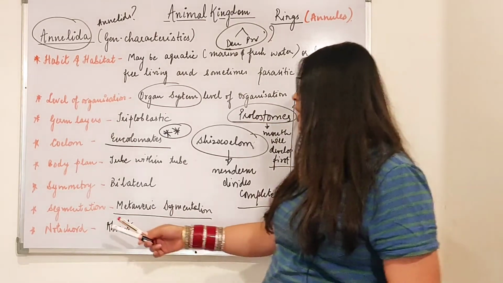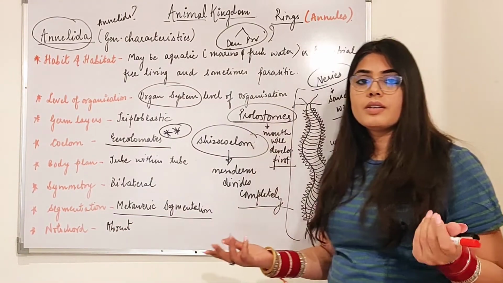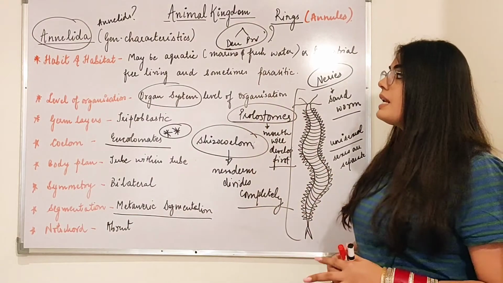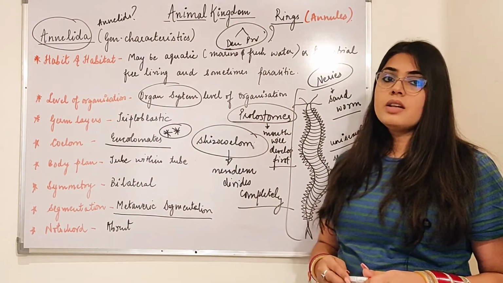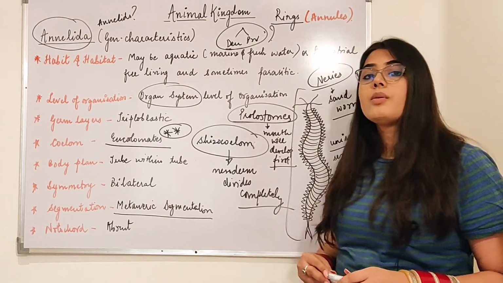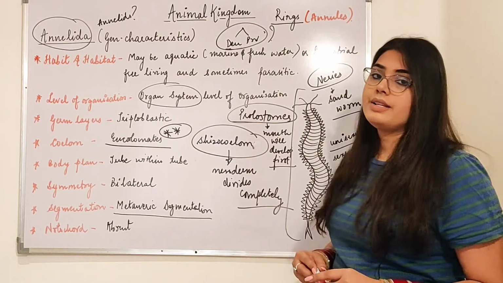Fine. And notochord will be completely absent, right? So this is all about Annelida's general characteristics. In the next video, we will be moving on with the physiological features of Annelida, beta.